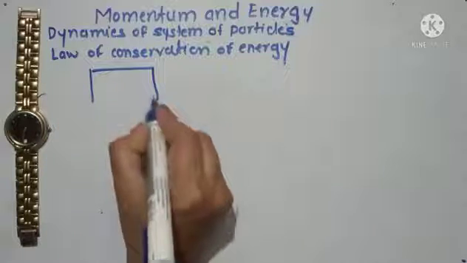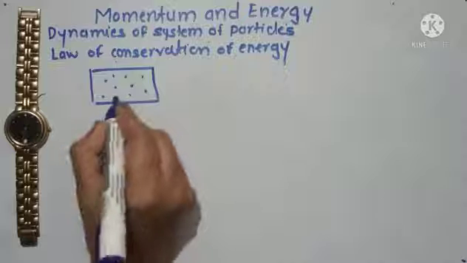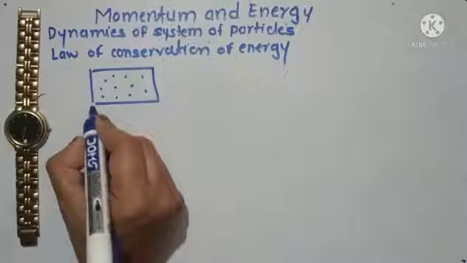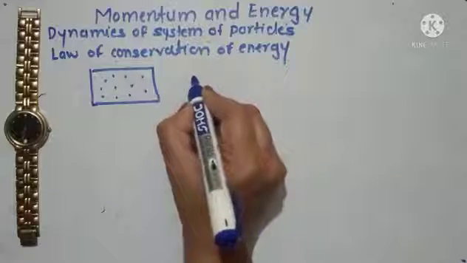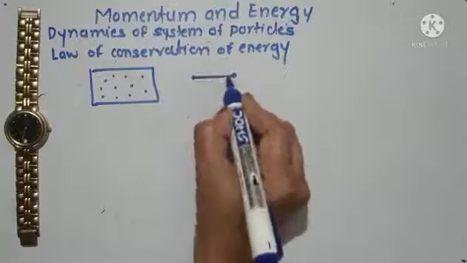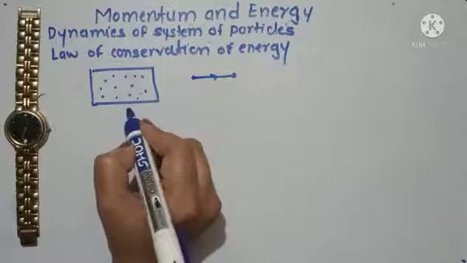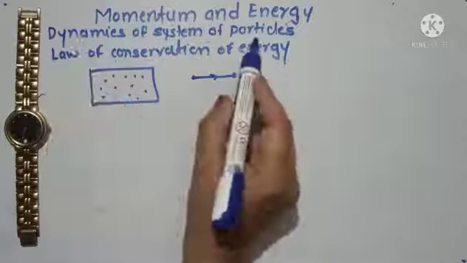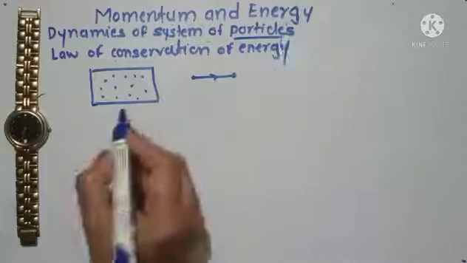So let us consider a system in which a number of particles are there, and as we have already seen, in day-to-day life we don't come across examples of the single particle. So whenever there is an application level, we deal with the system of the particles. So the dynamics of the system of the particles is at a higher application level.